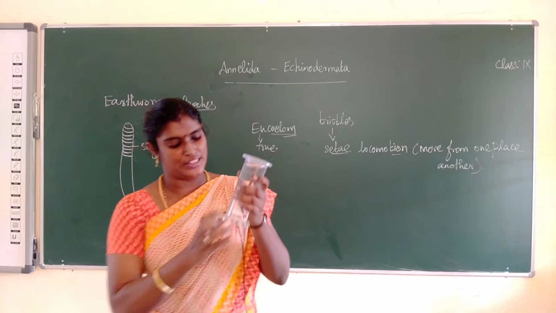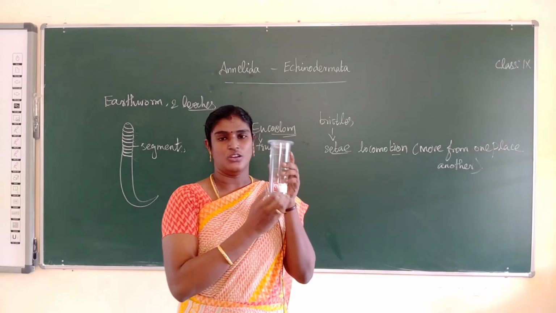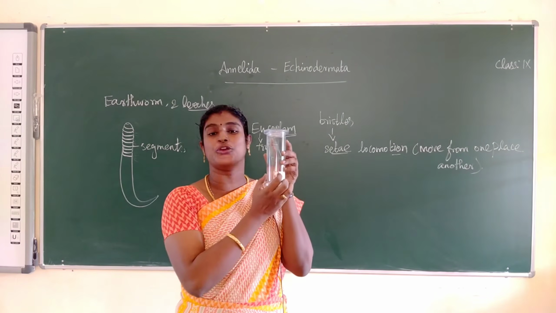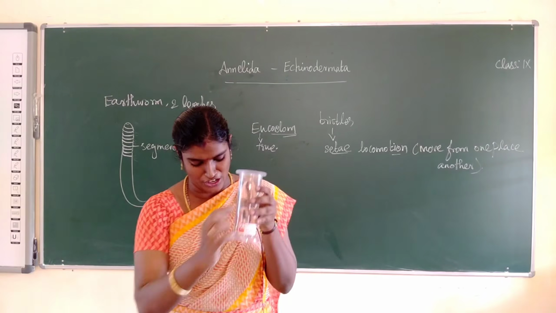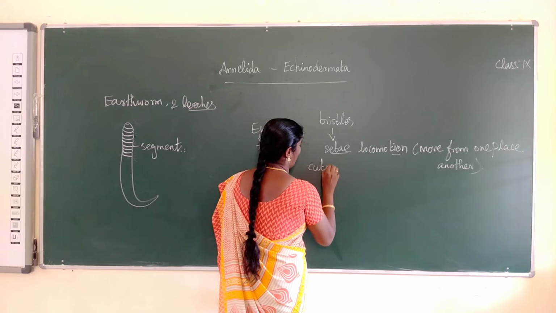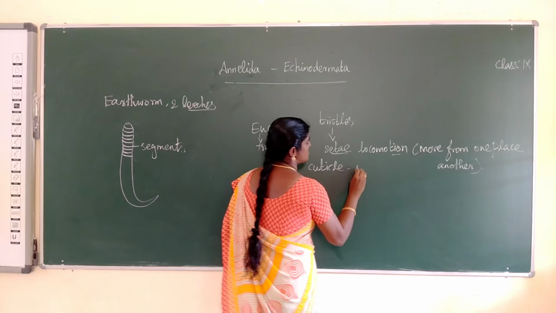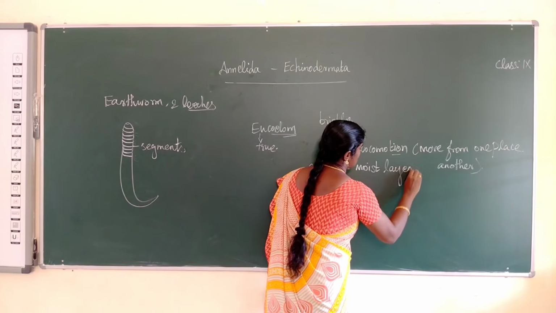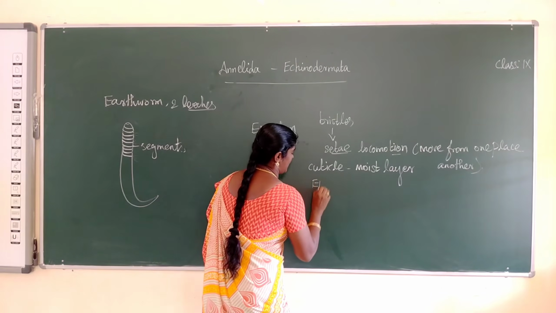So next point, the body is covered by a moist outer cuticle. For example, this is an earthworm. The body is covered by a moist cuticle. The outer layer is called cuticle, a moist layer. Next, epidermis.